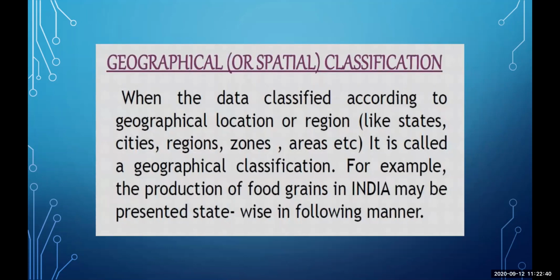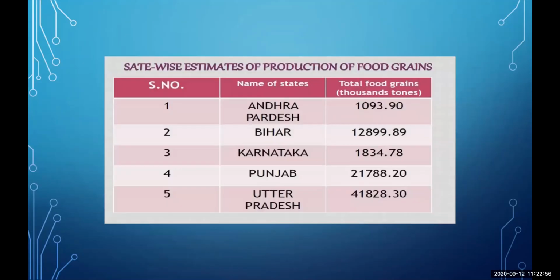For example, the production of food grains in India may be presented state-wise. This is geographical classification, where every state will have a different production of food grain. So easily I can make out which state is leading and which state is backward. Here is the example, according to geographical classification. From this we can easily make out the names of the states like Andhra Pradesh, Bihar, Karnataka, Punjab, Uttar Pradesh, and the total food grain. So from this table, we can make out which state is leading and which state is backward in the production of food grains.